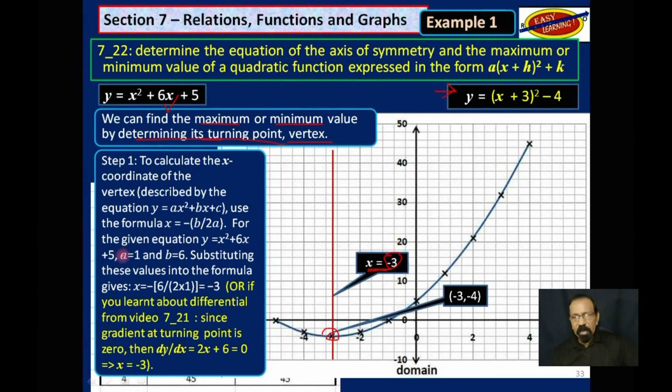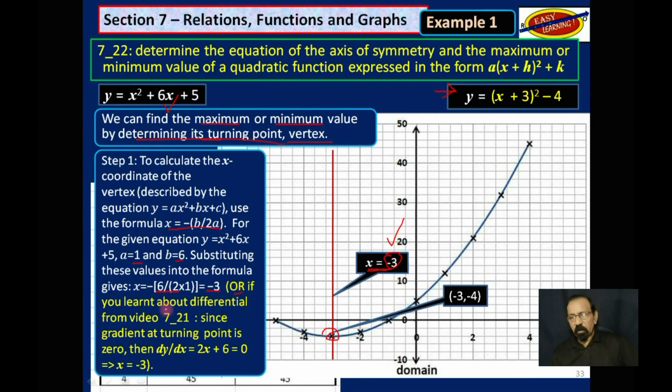Now we could also calculate that. You don't have to do this, but we will calculate it. The x value of that vertex is -b divided by 2a. And since a is 1 and b is 6, we substitute that and we get -3. That's the x value, which is what we got from the graph.